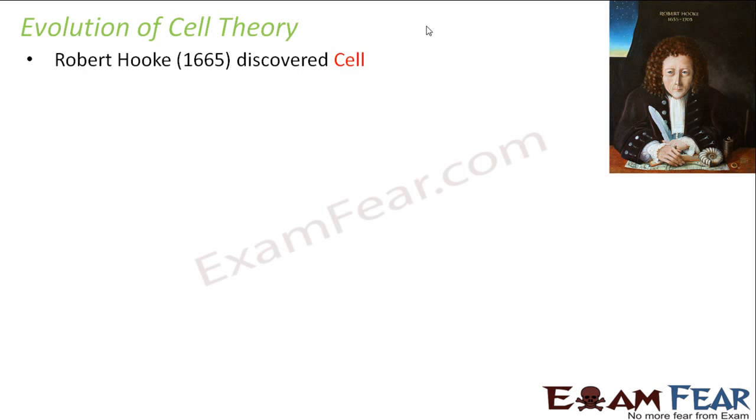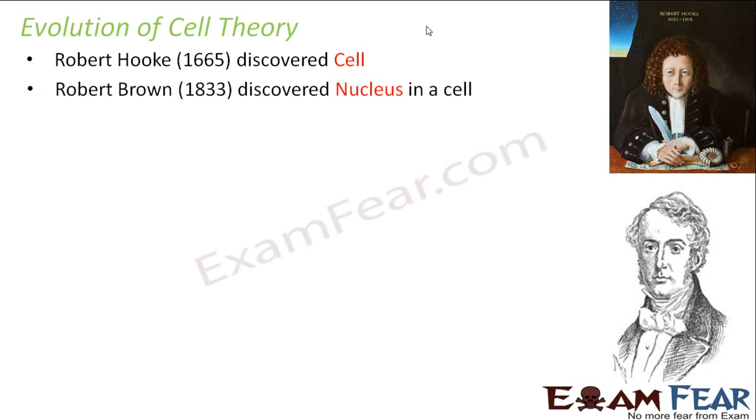There was a cell theory which was given quite some time after the cell was discovered. So let us see what the cell theory was, and how the cell was gradually becoming popular, or getting known to people. Well, as I mentioned, in 1665, Robert Hooke discovered the cell. Then around 1883, another scientist named Robert Brown discovered the nucleus in a cell.